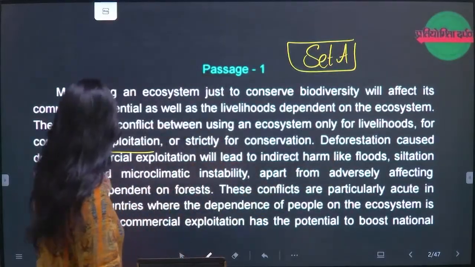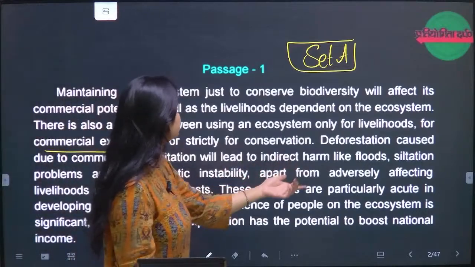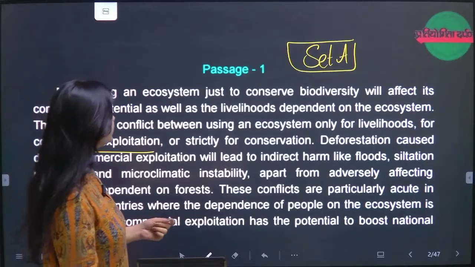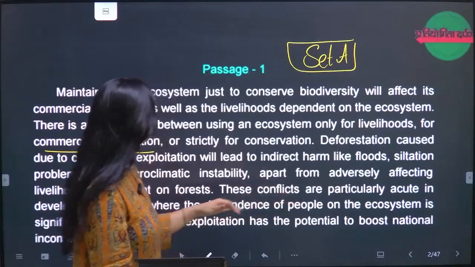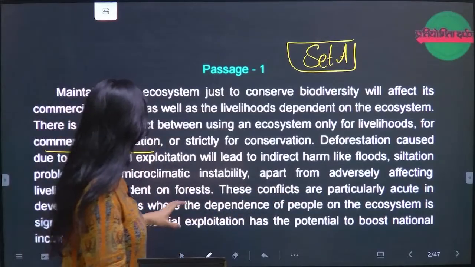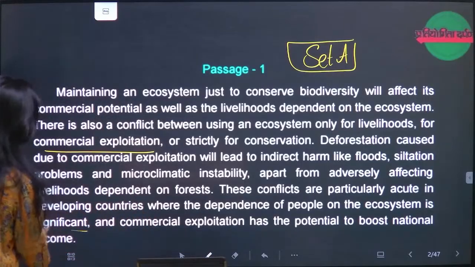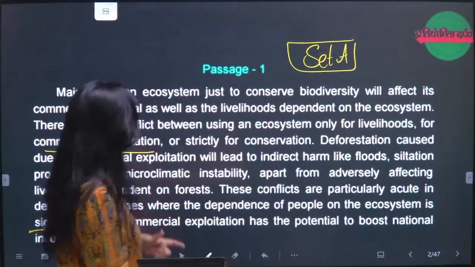Deforestation caused due to commercial exploitation will lead to indirect harm like floods, siltation problems, and microclimatic instability, apart from adversely affecting livelihood dependent on forest. These conflicts are particularly acute in developing countries where the dependence of the people on the ecosystem is significant, and commercial exploitation has the potential to boost national income.